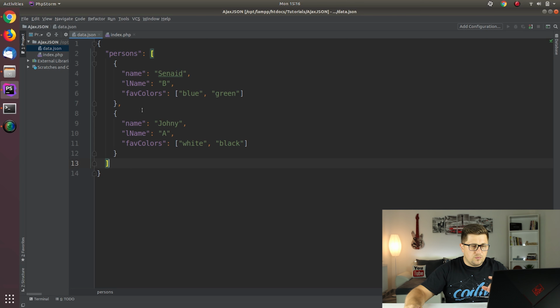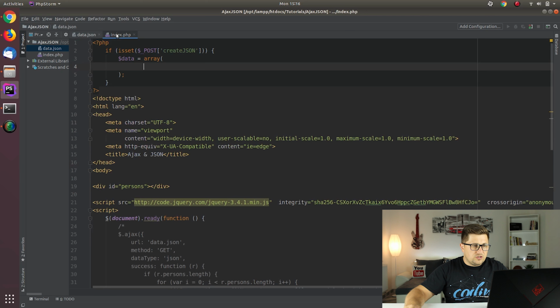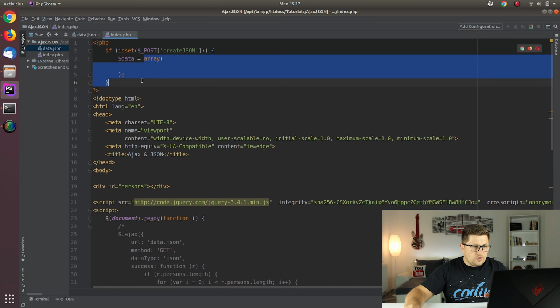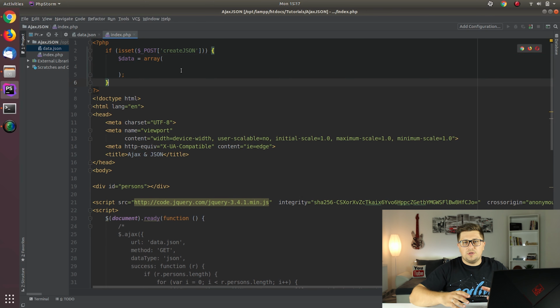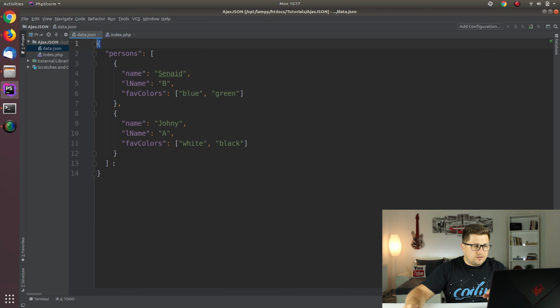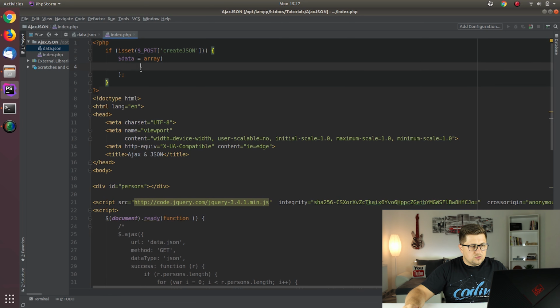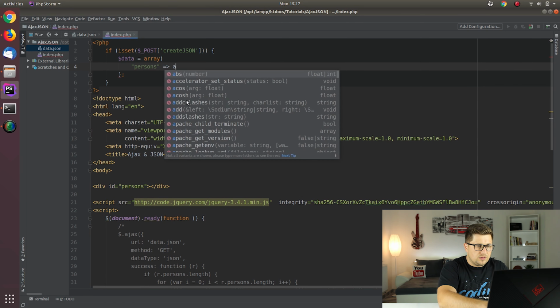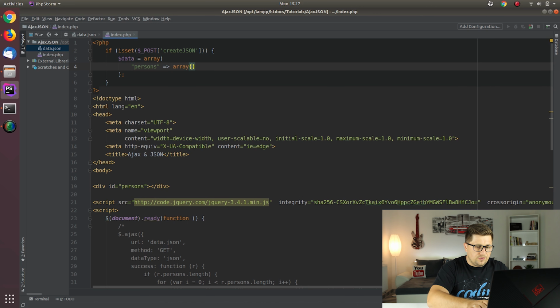So that's important thing to remember. So for that reason I'm creating an array, and since it needs to be an associative array in order to create this object, in that case we will need to have one key value. So I will say persons, and then we will have an array again here.